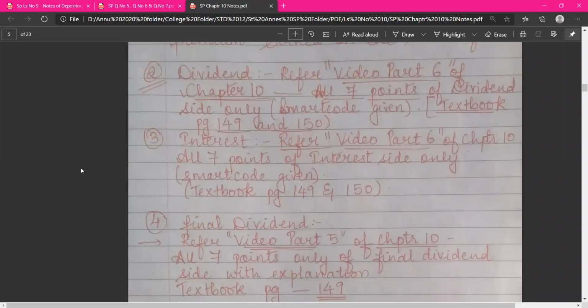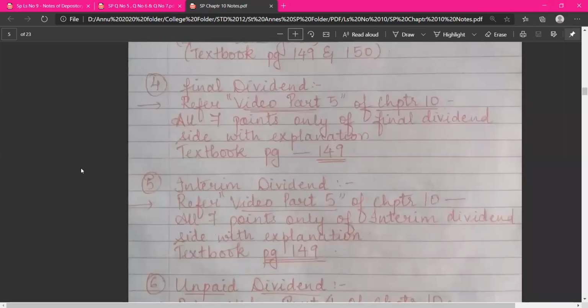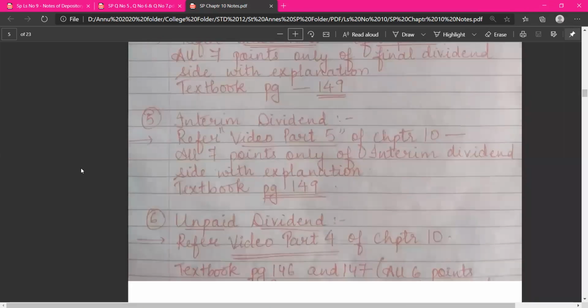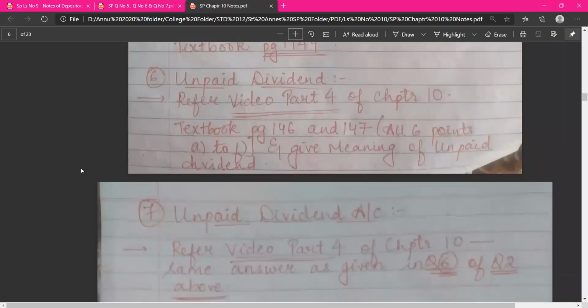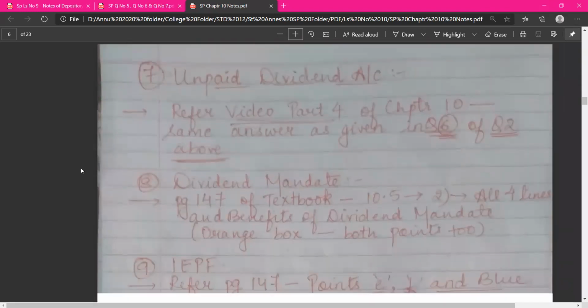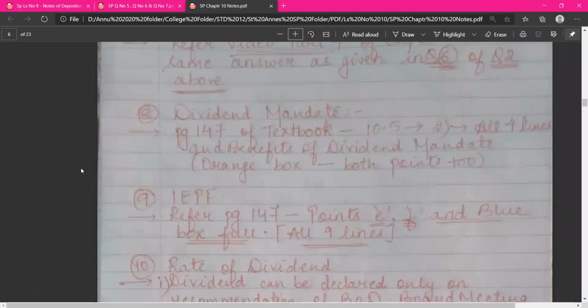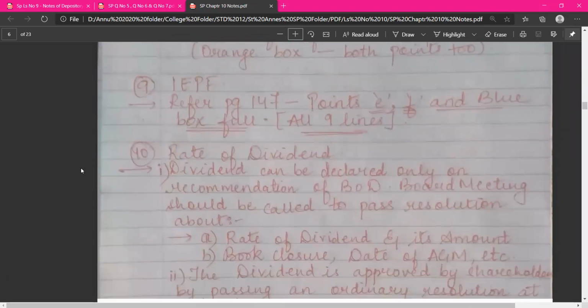Then you have the next question, dividend. What is dividend? Interest, final dividend, interim dividend. So you can refer to the video parts or textbook page numbers, as you can see, I have mentioned. What is unpaid dividend? What is unpaid dividend account? What is a dividend mandate? That you can refer. What is IEPF?